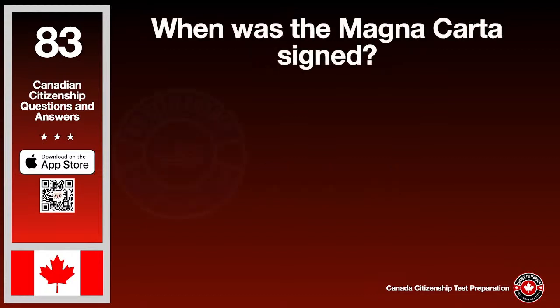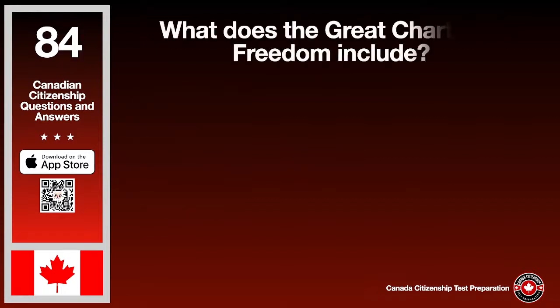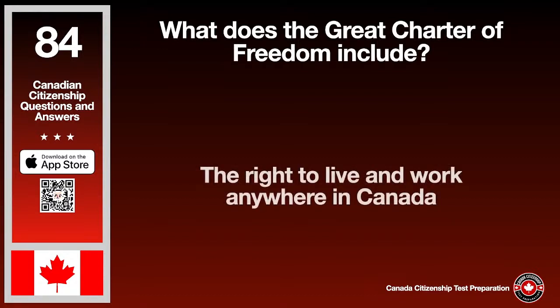When was the Magna Carta signed? The answer is 1215. What does the Great Charter of Freedom include? The answer is the right to live and work anywhere in Canada.